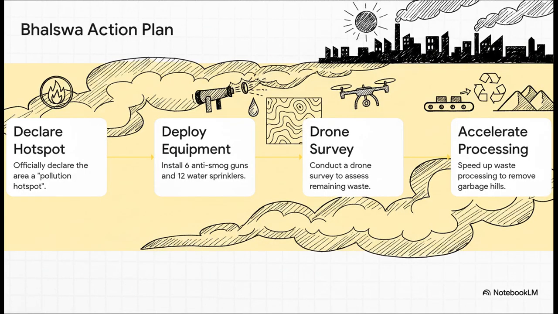In response to this, the Urban Development Minister has ordered some pretty concrete steps to tackle the pollution coming from Palswal. This includes officially naming it a hotspot, bringing in anti-smog guns and water sprinklers, using drones to map out the waste, and speeding up the process to finally get rid of those infamous hills of garbage.